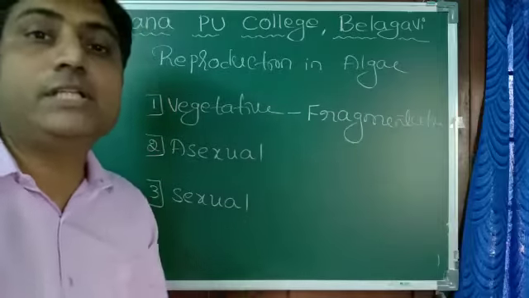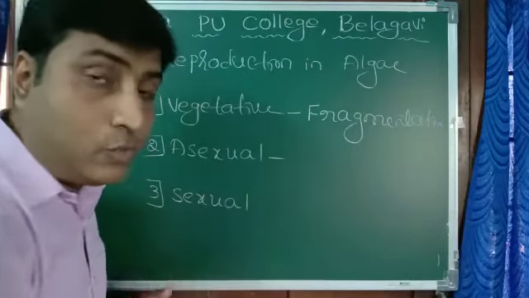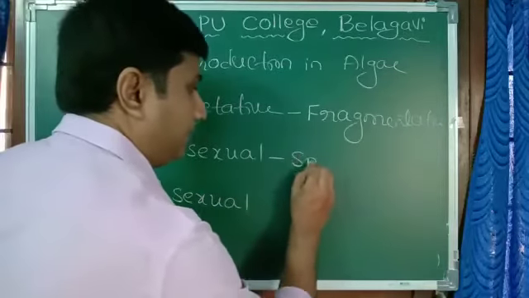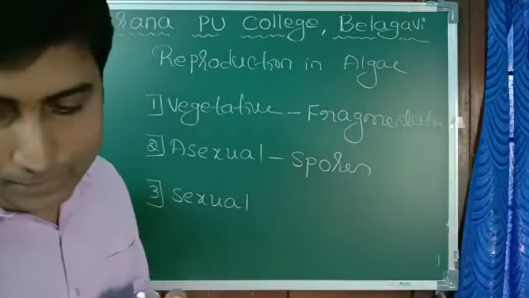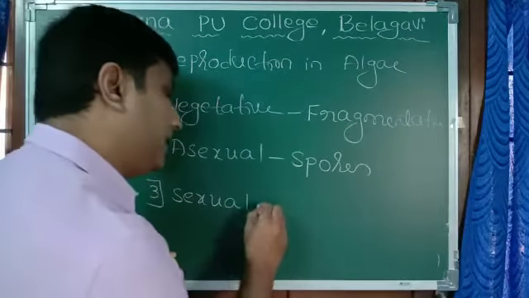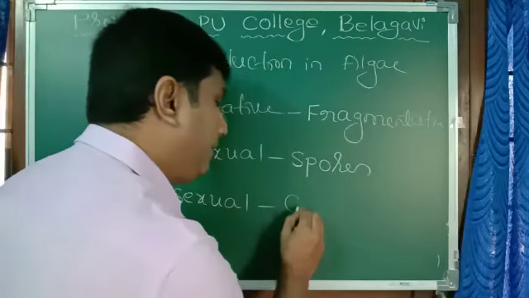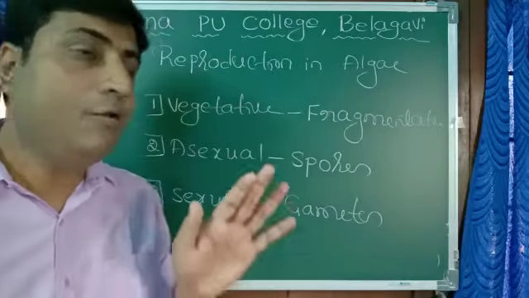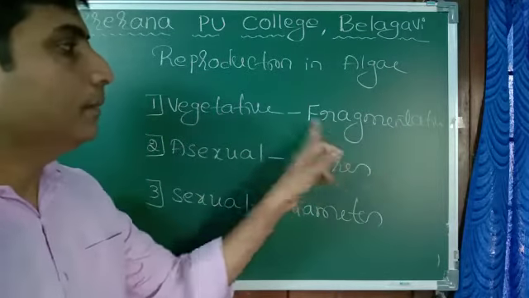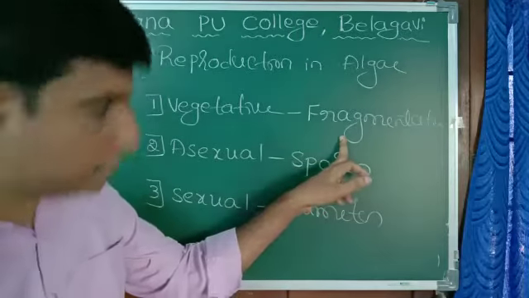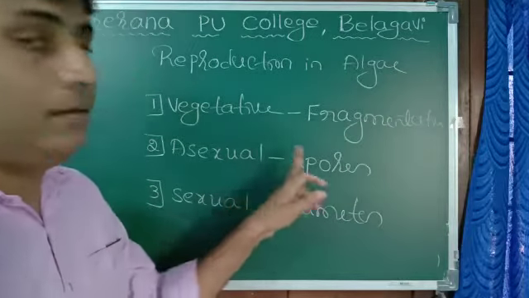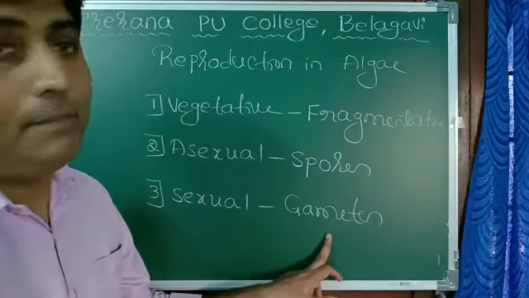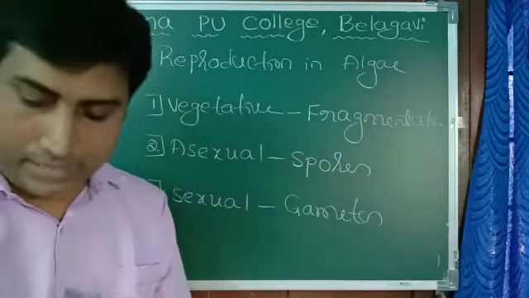That is fragmentation, vegetative mode of reproduction. Asexual reproduction takes place by the formation of spores. And sexual reproduction takes place by the formation of gametes, that is male and female gametes. This is how exactly they reproduce.